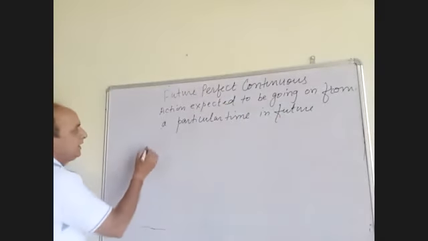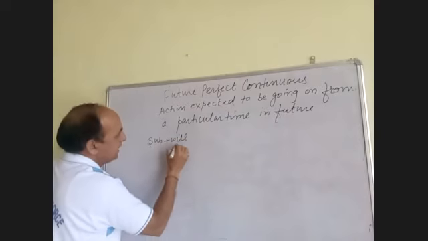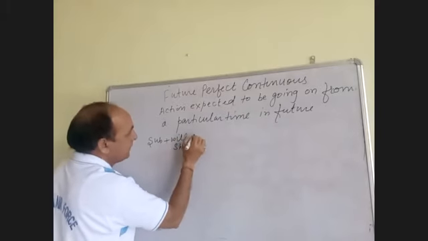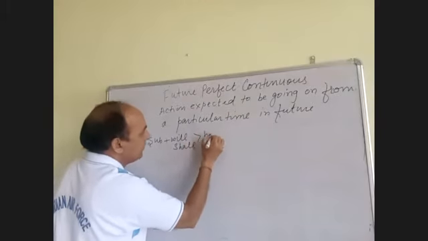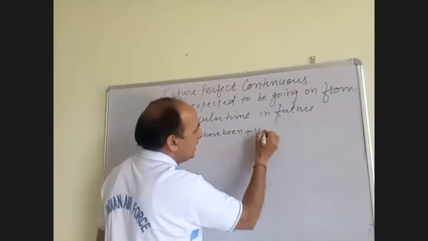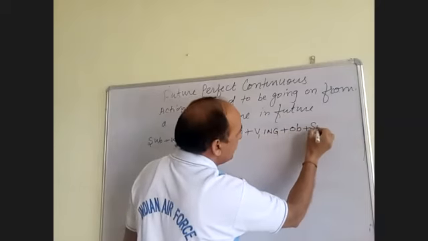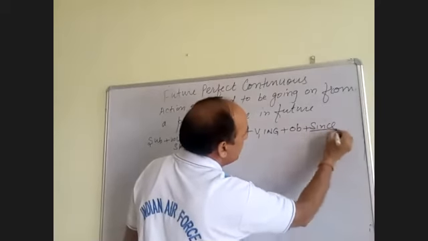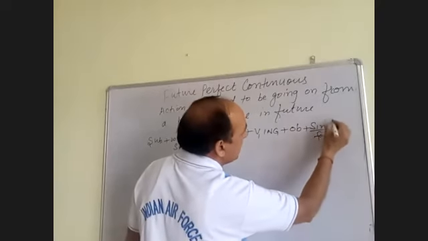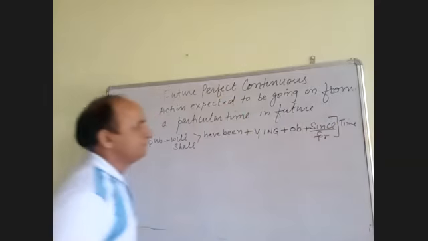Now the group again: subject will, shall have been, first form plus ing, object, since and for, and after that time.